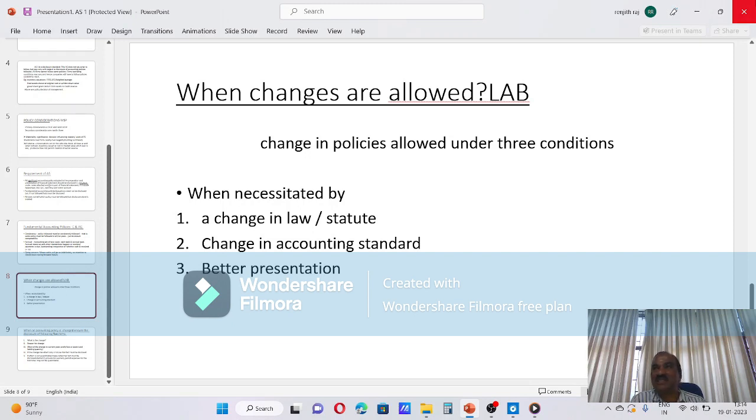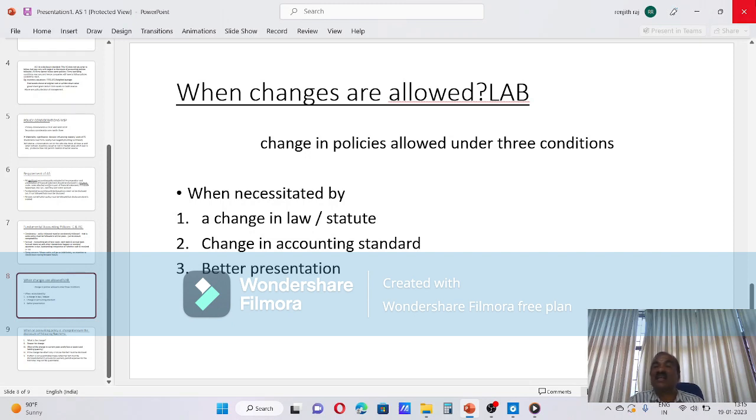Lab test is must for a change. Here also lab is important. Change in policy is allowed under 3 conditions, LAB. Law or statute, when it is necessitated by a change in law or statute. If a particular law is enacted demanding a change in the policy followed by us, then change can be allowed. Statutory or legal change, that is above AS.